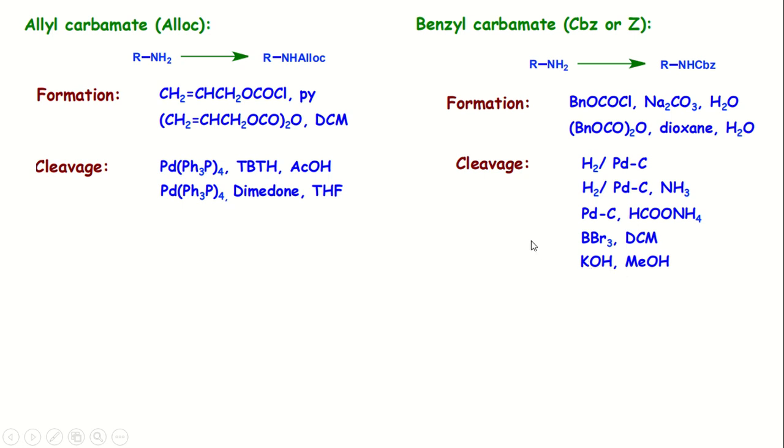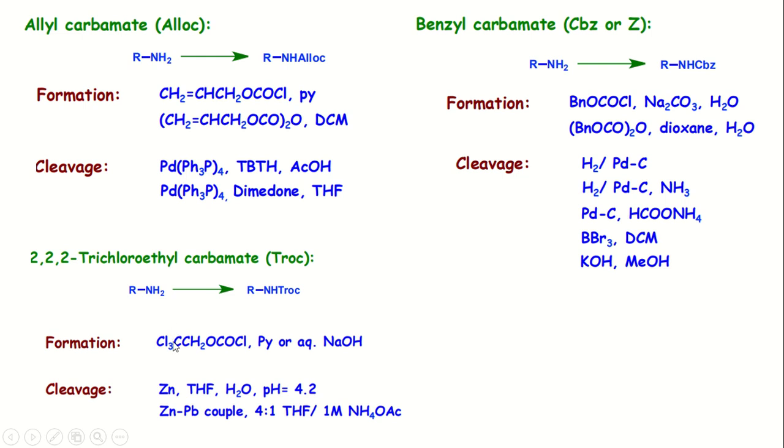Now, the fifth way, the protection of amine when it is converted into 2,2,2-trichloroethyl carbamate, that is short form TROC. This can be done when amine reacts with 2,2,2-trichloroethyl chloroformate in pyridine or in presence of aqueous NaOH. The deprotection takes place in presence of zinc and THF at pH equal to 4.2.